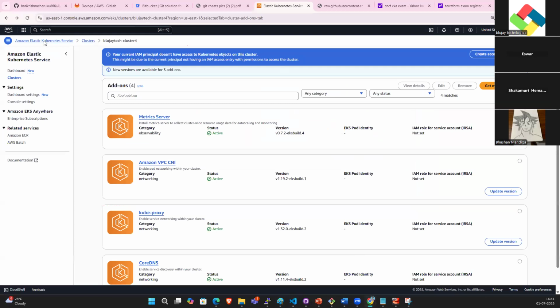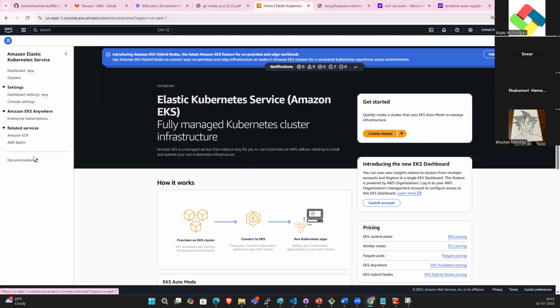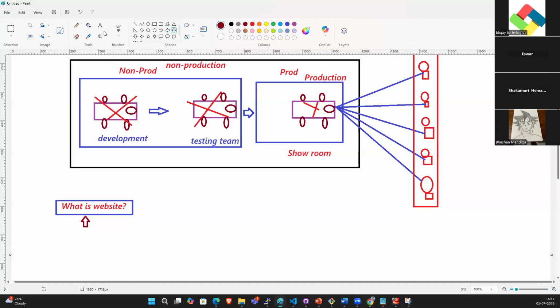Take an e-commerce website. How many pages do we have? Something like 1 page, 2 page, 3 page, up to 10, 11, 12 pages. This is the Amazon website. If you click here, it will automatically switch to another page. All the pages are integrated and created as a website.